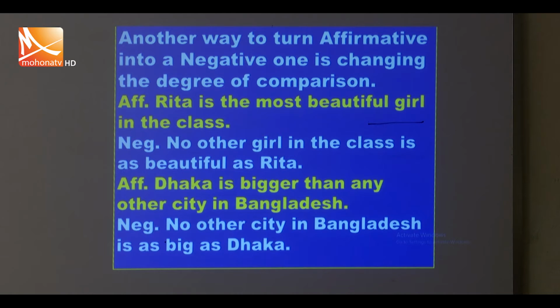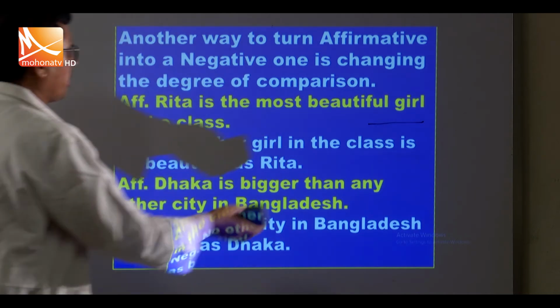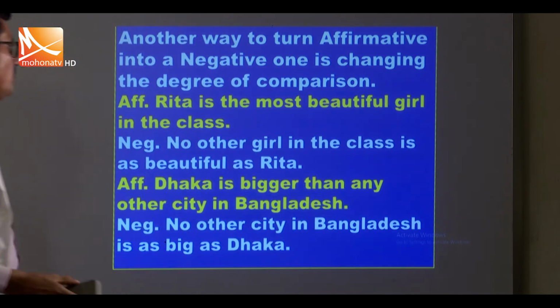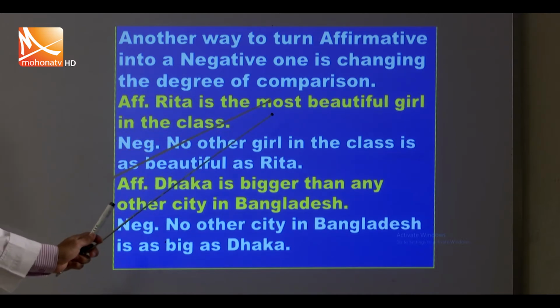Next, another way to turn an affirmative sentence into a negative one is changing the degree of comparison. Example: Rita is the most beautiful girl in the class. No other girl in the class is as beautiful as Rita. Dhaka is bigger than any other city in Bangladesh. No other city in Bangladesh is as big as Dhaka.